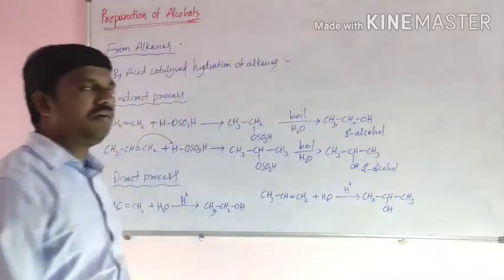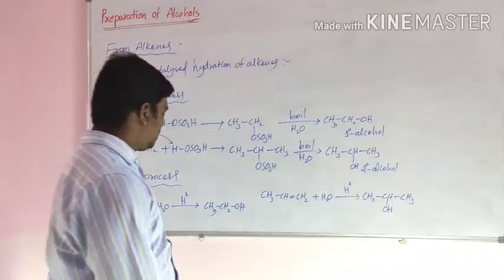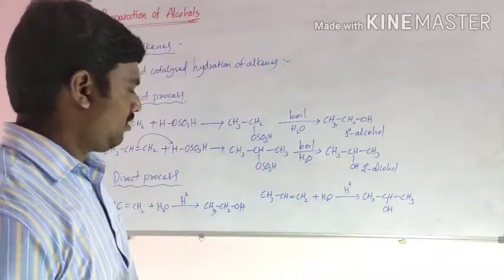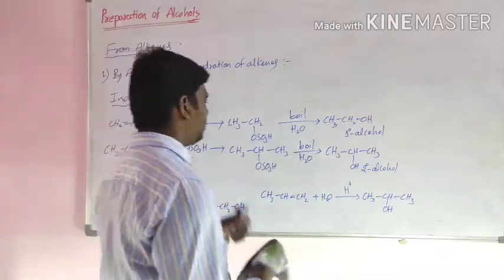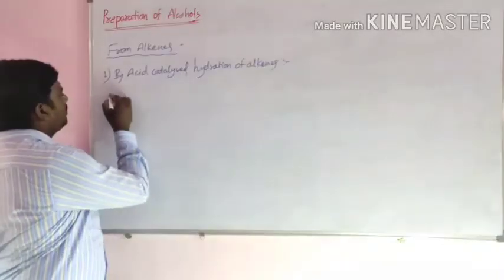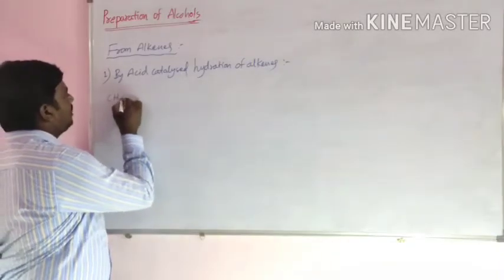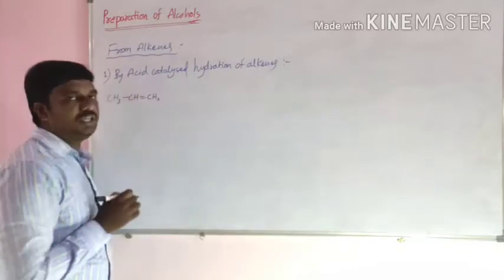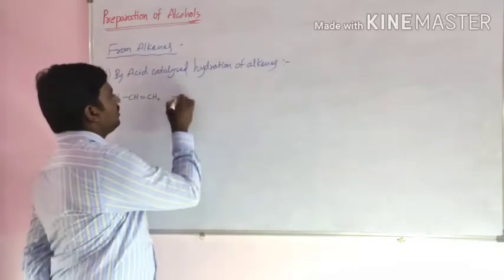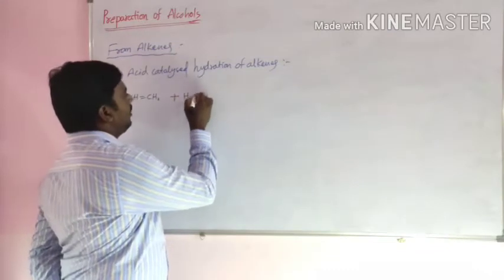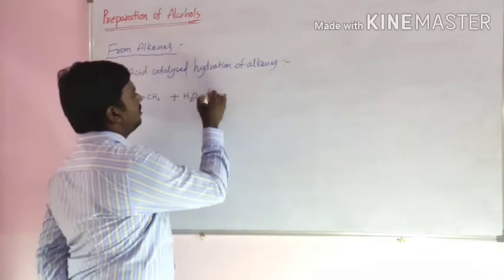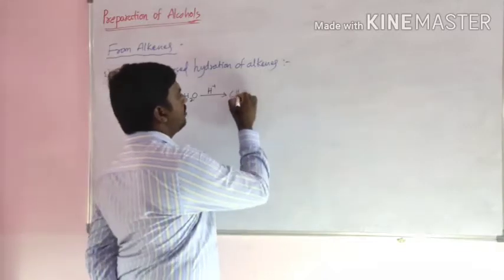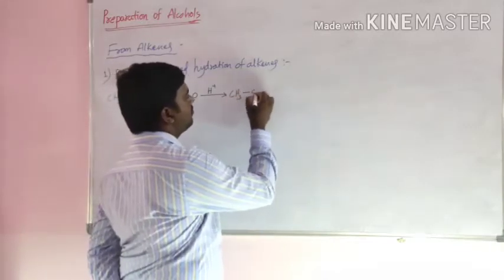Now we are discussing the mechanism of the direct process. Alkene CH3CH=CH2 reacts with mineral acid and converts into alcohol.